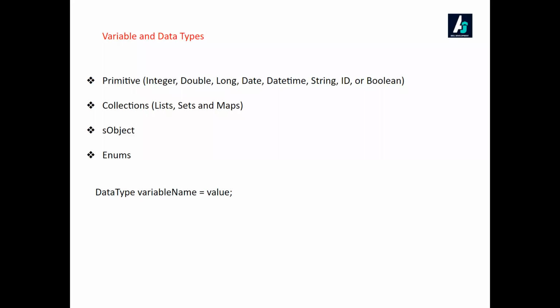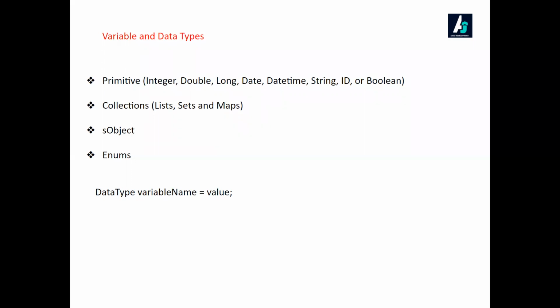Normally you might not have seen this ID if you are programming in Java or C++. ID means the record ID. You might have seen the 18-digit record ID in Salesforce. The ID is used to uniquely identify a single record, so each and every record in Salesforce is uniquely identified through this ID. It may be 18-digit or 15-digit. And then you have the Boolean variable. These are all the primitive data types.